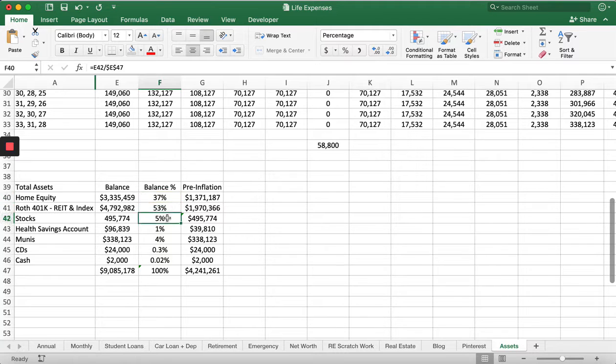And then stocks would be 5%, munis would be 4%, and the health savings account would be 1%. That 24 grand is crazy when you think that 24 grand could be only 0.3% of your assets, but it's true. And then cash of 2 grand being 0.02%, not even close to a percentage point, for a total of 100%, which is about 9 million.